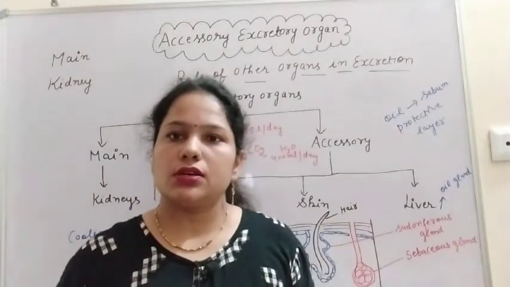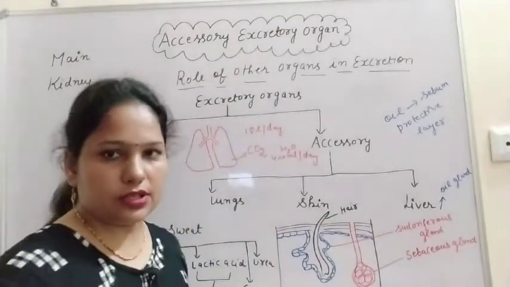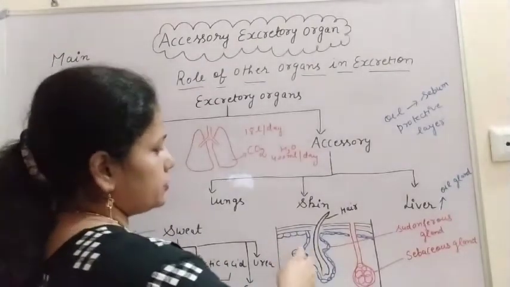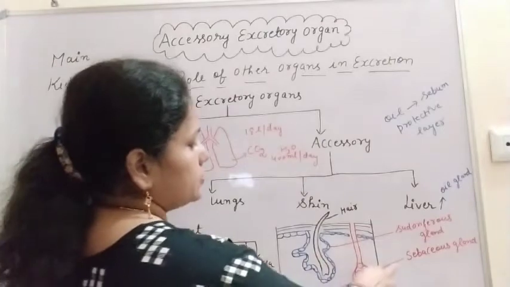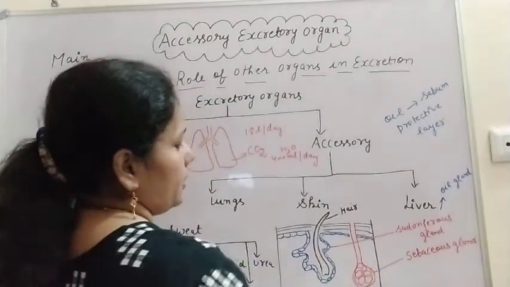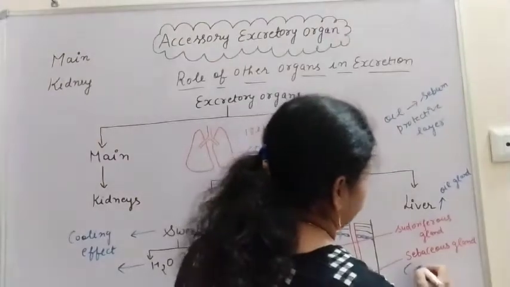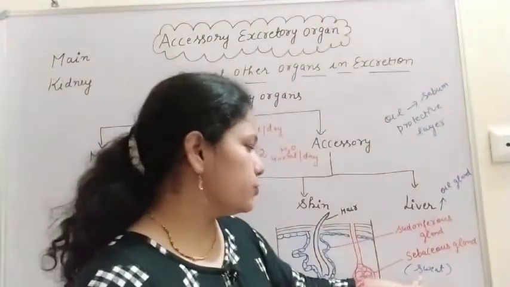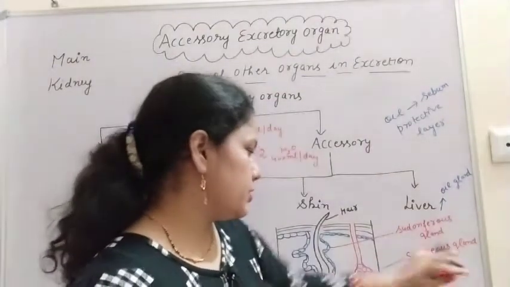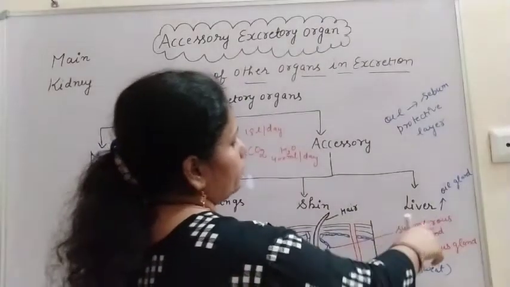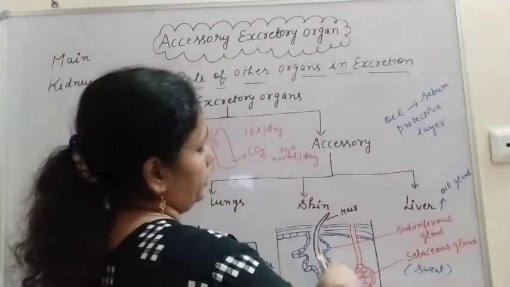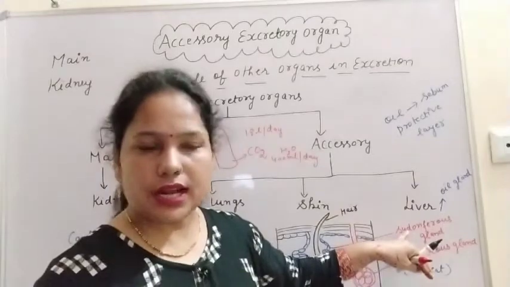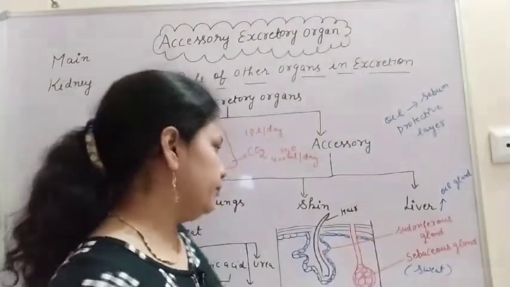How is it working as an excretory organ? Let's take the example of the cross section of the skin. In the cross section of the skin there are two glands. First, the sweat gland, which produces our sweat, also known as the sudoriferous gland. And second is the sebaceous gland, which is around the hair, and this gland is also known as the oil gland because it produces oil.